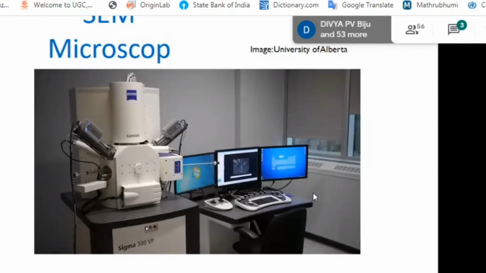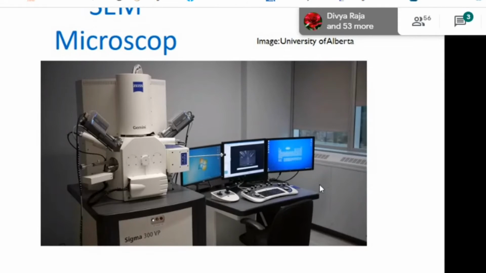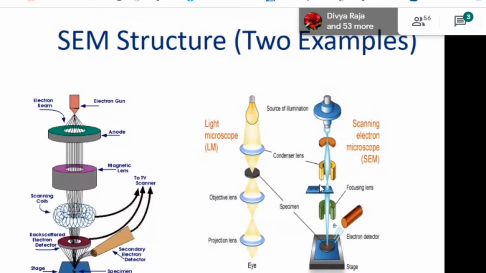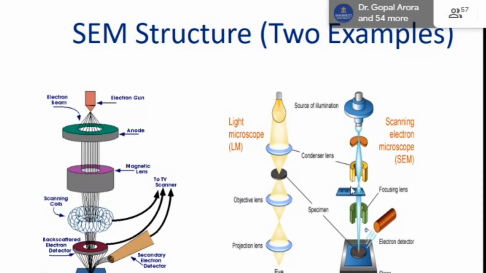This is an image from the JS company, showing the basic structure of the scanning electron microscope. There is a sample holder where we put our sample. There is an electron gun on the top of the SEM that bombards the electron beam on the surface of our material.